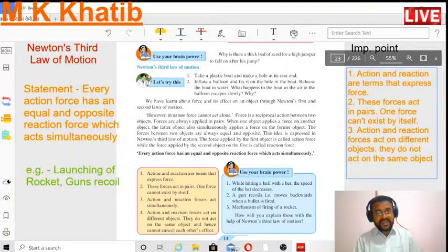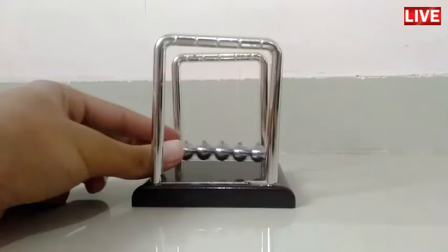This idea is expressed in Newton's third law of motion. Here, the force applied by the first object is the action force, while the force applied by the second object is the reaction force. With the help of these two, Newton states his third law. The statement of the third law is: every action force has an equal and opposite reaction force which acts simultaneously. This is the statement of the third law.